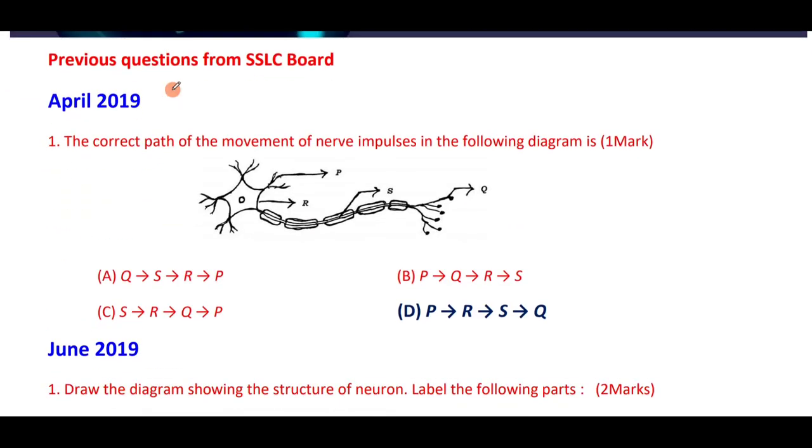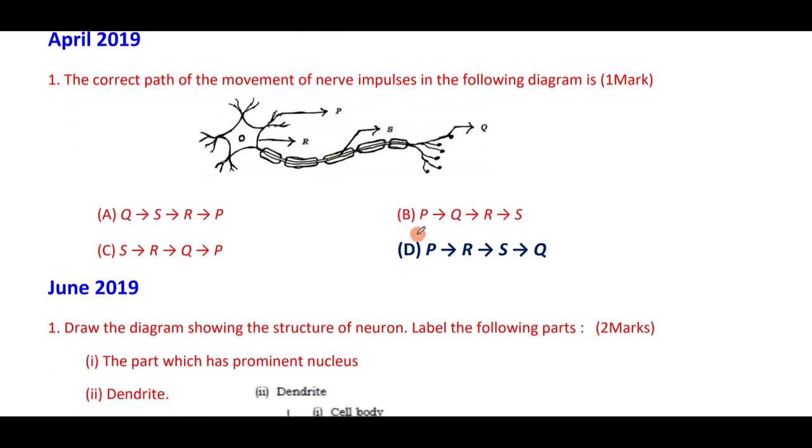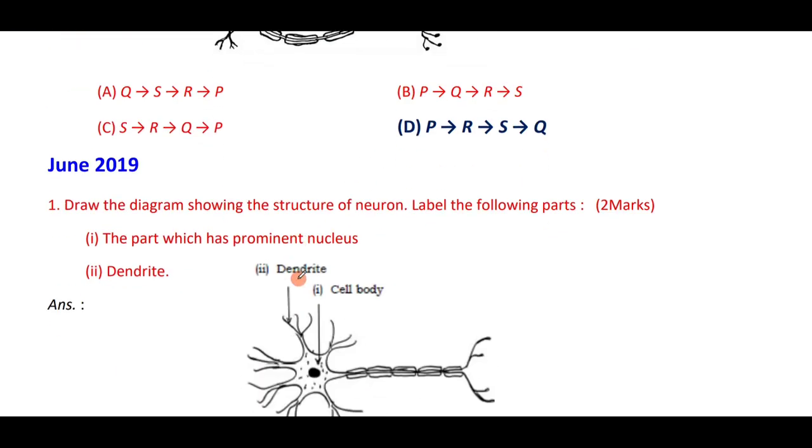First question: the correct pathway of movement of nerve impulses in the following diagram is. It is from PRSQ, from dendrites to nucleus, from the nucleus to axon to nerve ending. That is PRSQ. Therefore, the correct answer is option D.